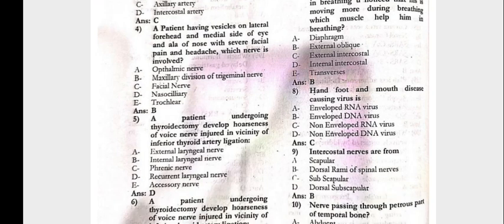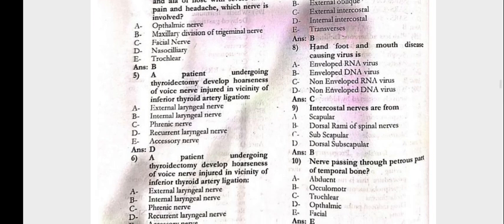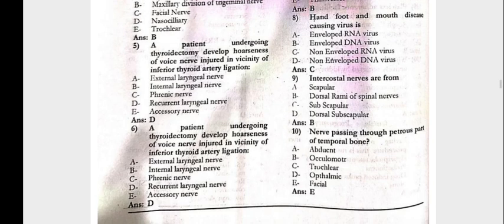The patient having vesicles in the lateral forehead, the medial side of the eye and tip of nose with severe facial pain and headache. Which nerve is involved? The ophthalmic division of the trigeminal nerve. The patient undergoing thyroidectomy develops hoarseness of voice. The nerve involved in the vicinity of inferior thyroid artery ligation is the recurrent laryngeal nerve.